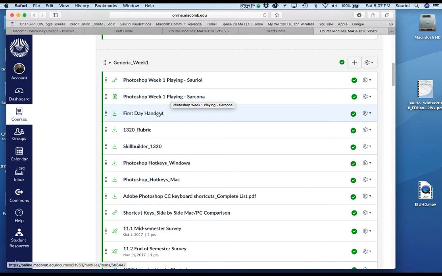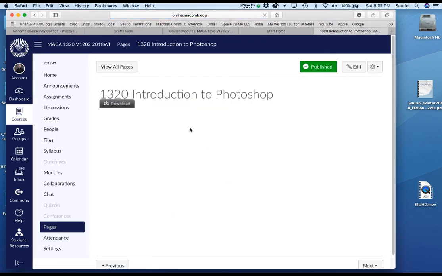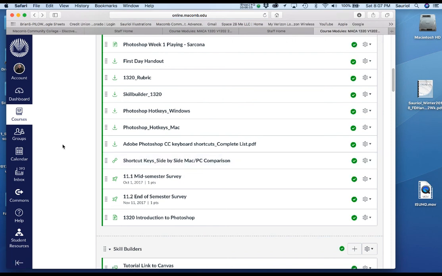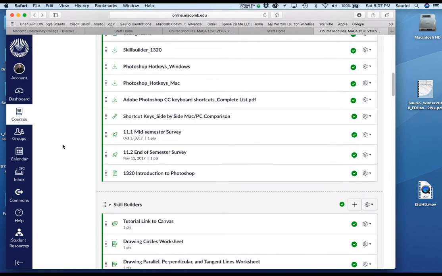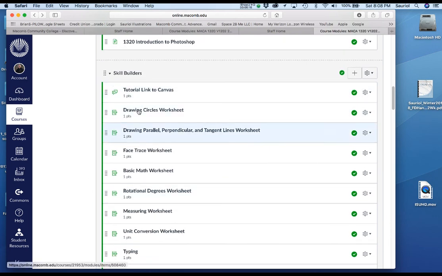But in generic week 1, I have all sorts of stuff in here. I have the mid-semester survey and the end semester survey, so you can come back to that. I have the introduction to Photoshop, which is a page that is going to be done by Sean Sarcona. Sean is another MACA instructor, and he and I work hand in hand with the tutorials. So you may get a tutorial from him, and you may get most of the tutorials from me. But let's go down past here, past the skill builders, which you don't have to do.